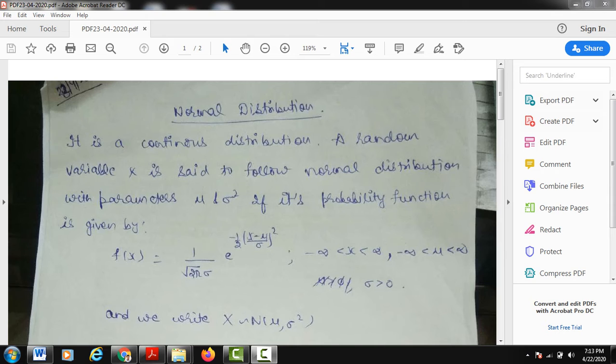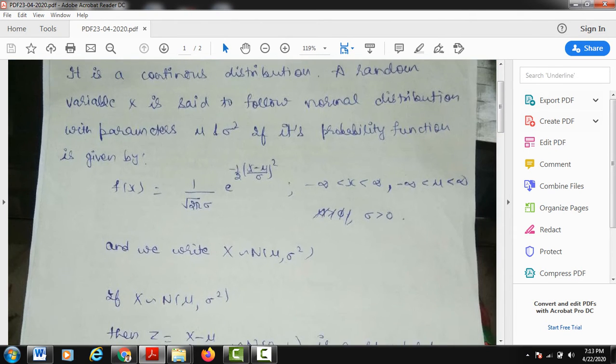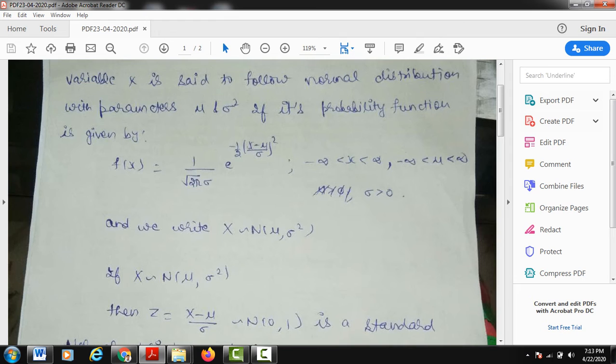We use the notation X follows N(mu, sigma square), meaning X follows normal distribution with mean mu and variance sigma square. So this is the normal distribution probability function.